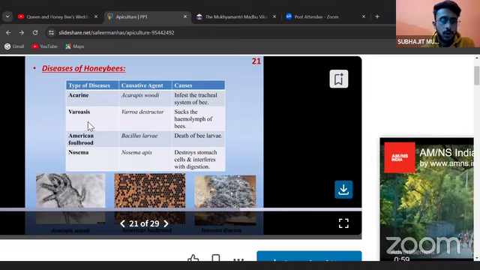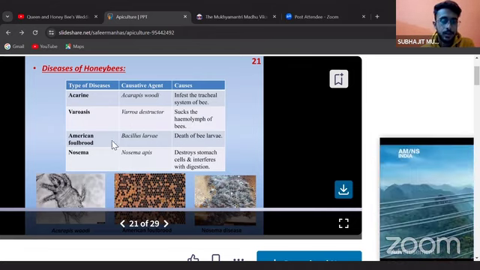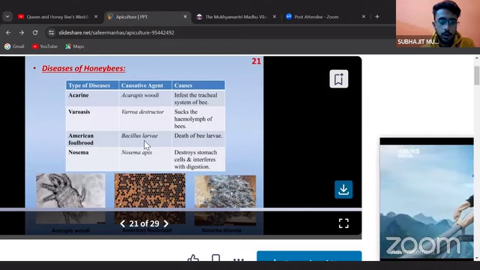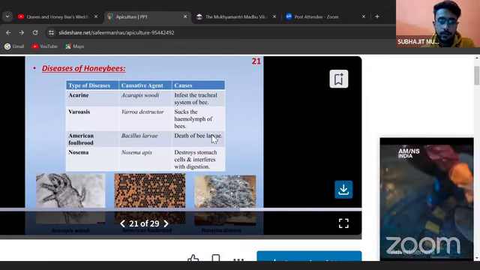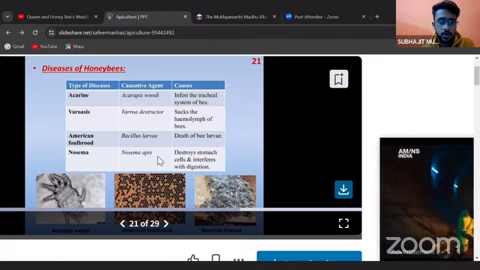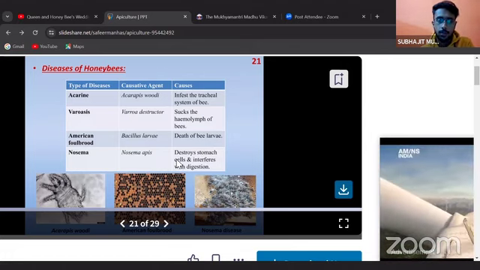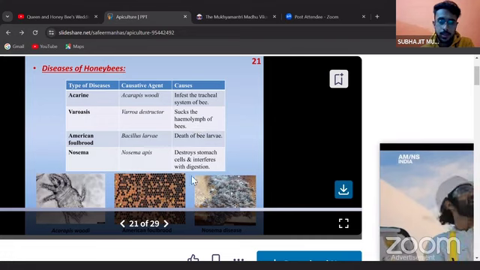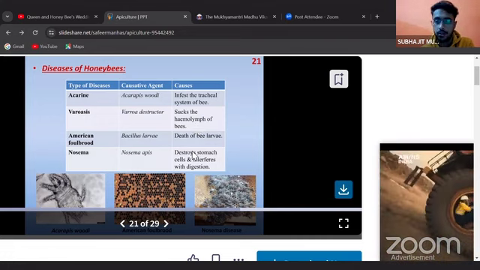Varroa, or Varroa destructor, sucks the hemolymph of bees. The third is American foulbrood, Bacillus larvae, causing death of bee larvae. This bacteria directly affects the bee larva and causes the death of the larva. Nosema, Nosema apis, destroys the stomach cells and interferes with digestion. Ultimately, it stops the metabolism of bees and makes them suffer and starve until they die.